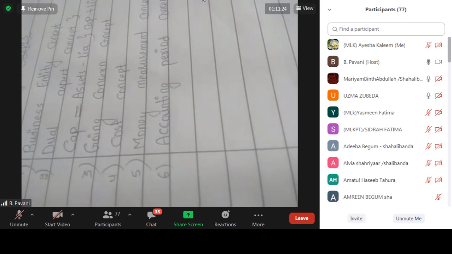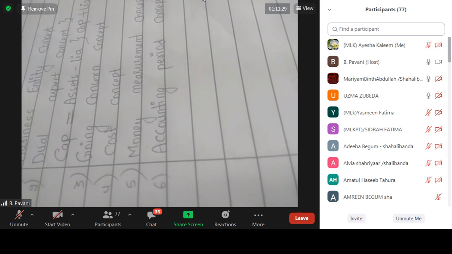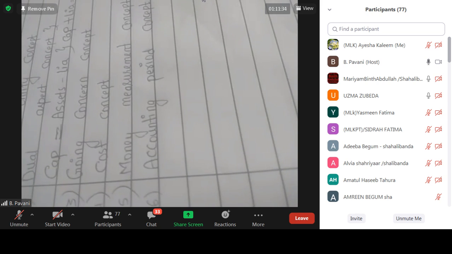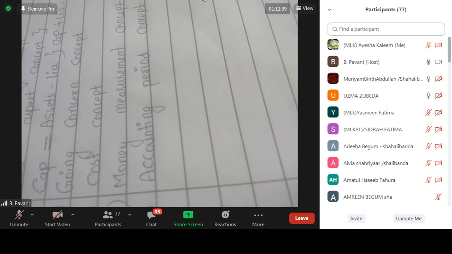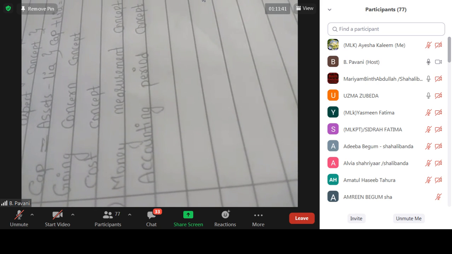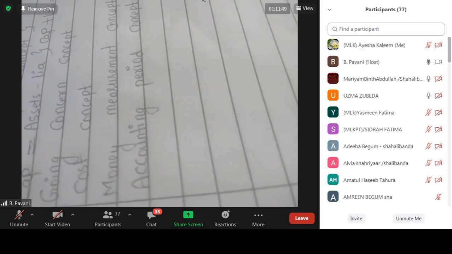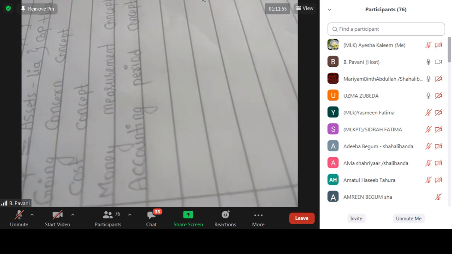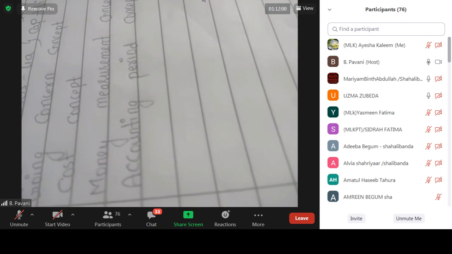The next is the money measurement concept. As per this concept, the transactions which are expressed in money, those transactions only they will make a record of in the books. Suppose any happening or fact happened which cannot be expressed in terms of money, that cannot be recorded in the accounting books. Whenever a transaction has taken place in the business which is expressed in money, where money is affecting, those transactions only they will make a record.